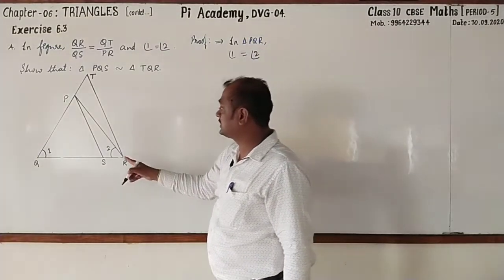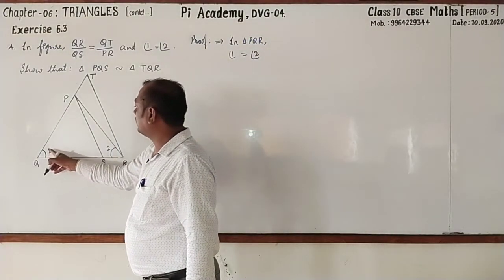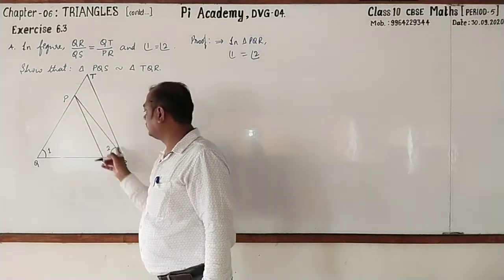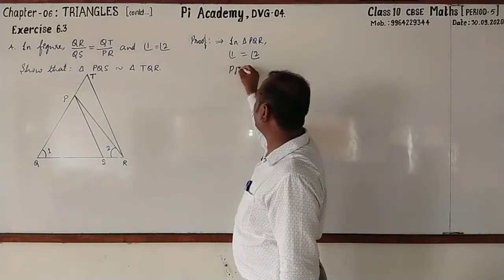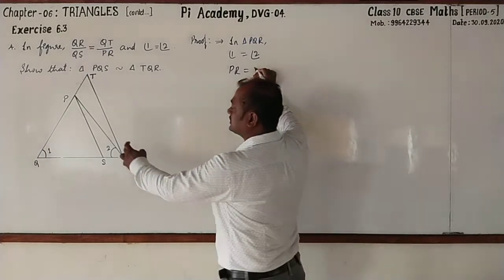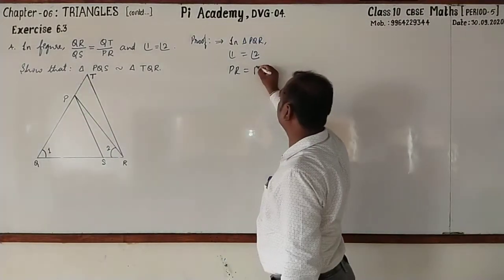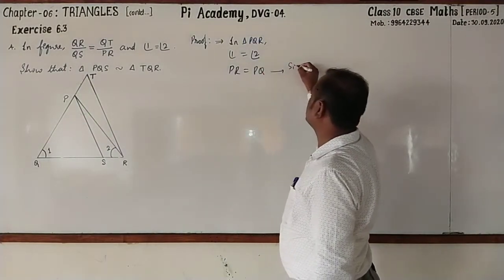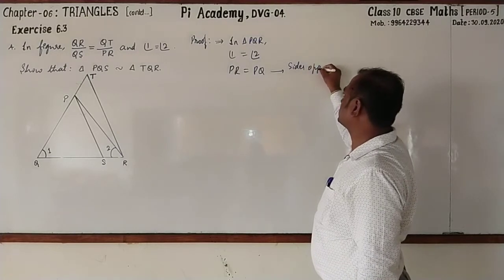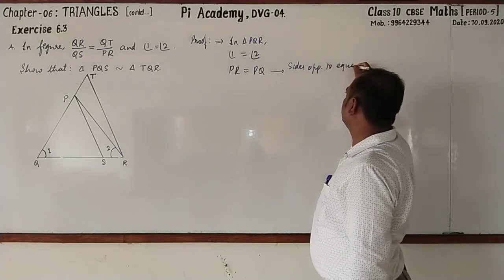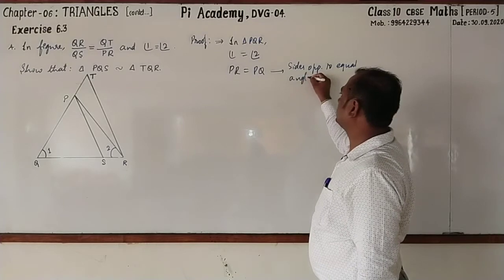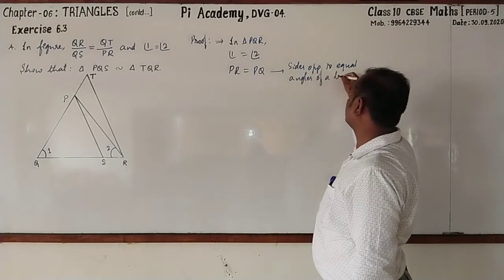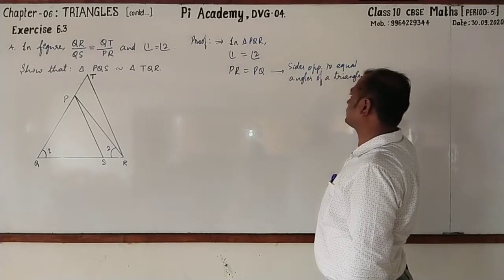Therefore, their opposite sides are equal. And side opposite to angle 1 is PR. PR is equal to the side opposite to angle 2, PQ. Here I'll write sides opposite to equal angles of a triangle.